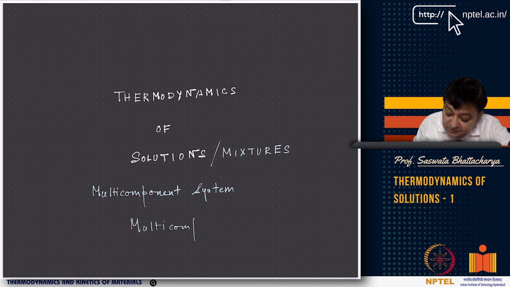So there can be a solution, for example salt dissolving in water. You have two components, salt and water, and it forms a solution or a mixture, right? Or a sugar water mixture, or for example a copper nickel mixture, like a copper nickel alloy. It's a mixture of copper and nickel, which forms a solid solution. You can have a liquid solution where two liquids are mixing, for example water and alcohol, or water and oil. At some high temperatures they mix. So two liquids mixing is one case.